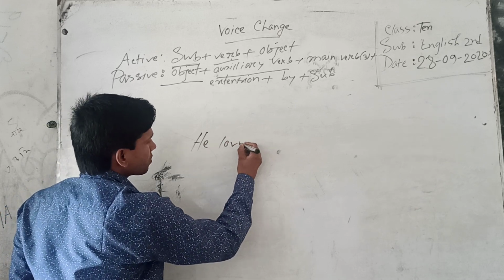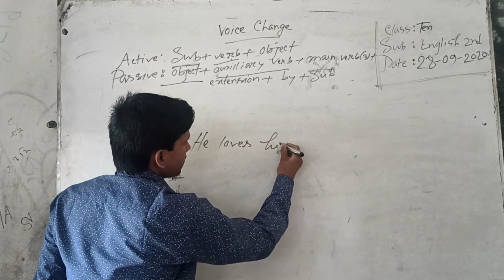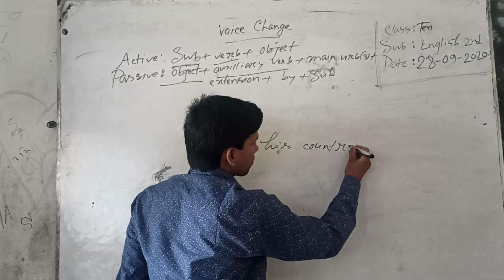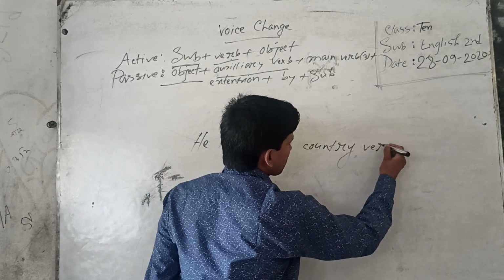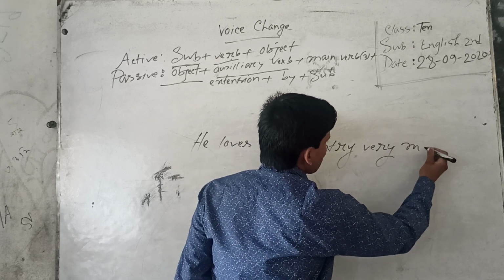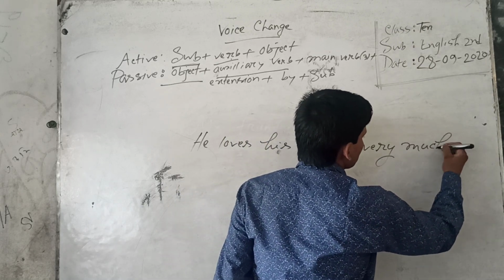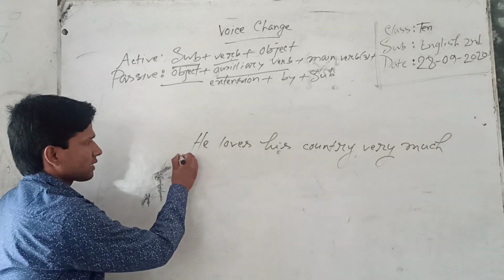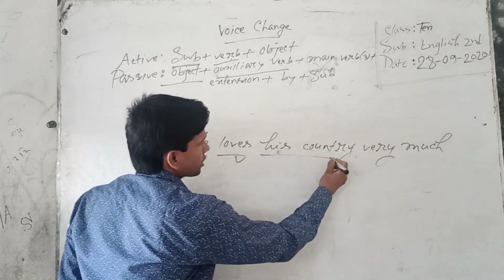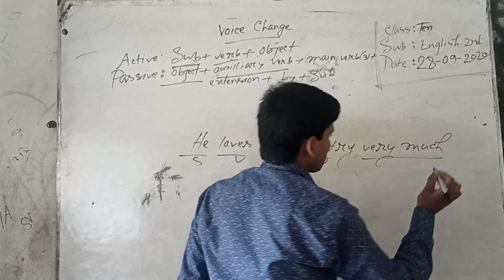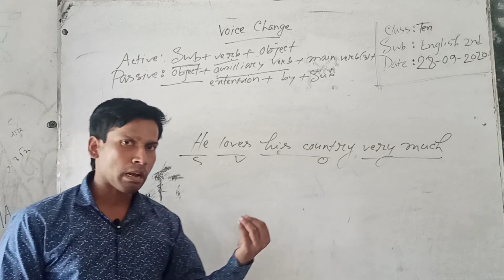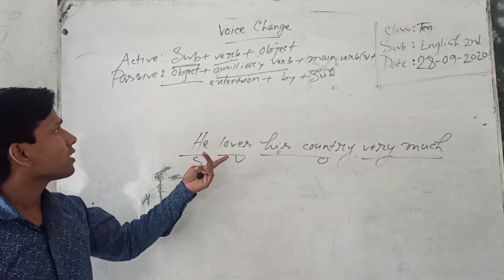He loves his country very much. He loves his country very much. It is subject, it is verb, it is object, it is extension. Understand? Very much is always extension. You have to memorize, you have to understand this matter.